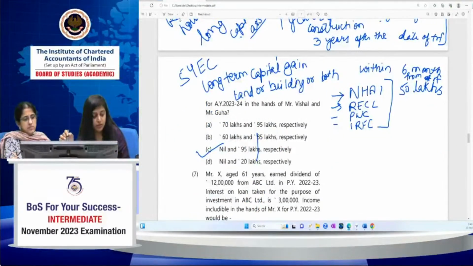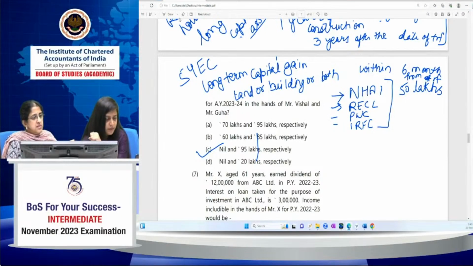I hope students it's clear. Yes, Chetan, you have written the correct answer. Naman, yeah, Vishal nil and Guha 95 lakhs. Chetan, yeah, right, it's C. Durga also, she understood well, C. Bhumika, I hope you also understood this.